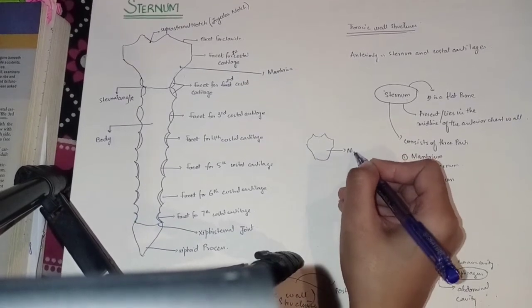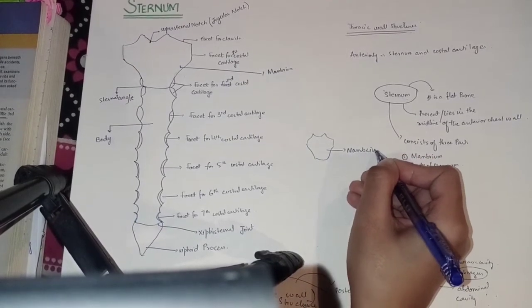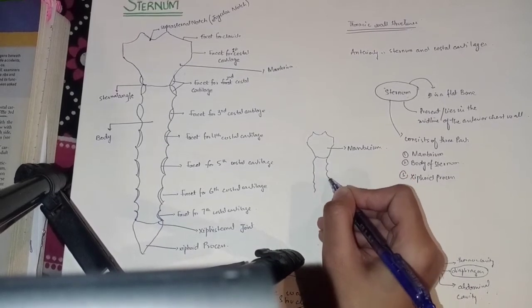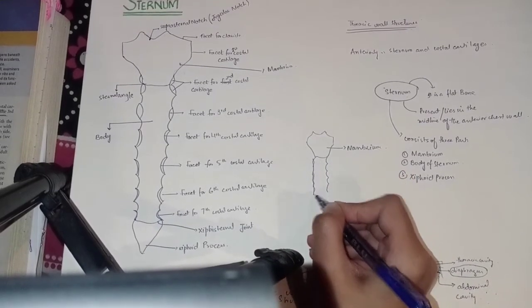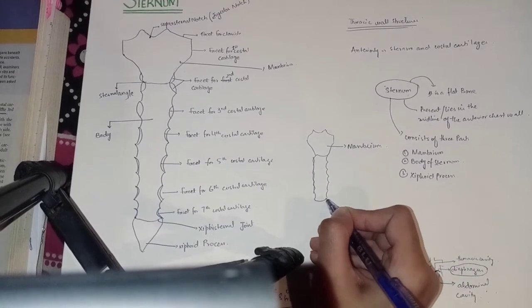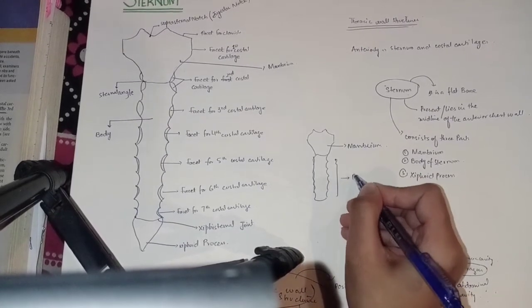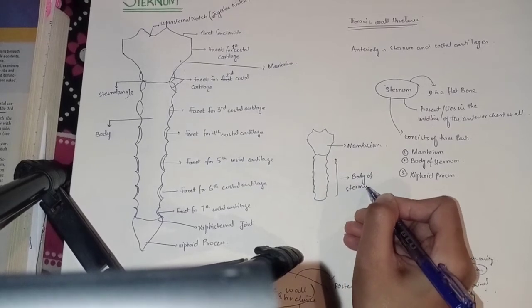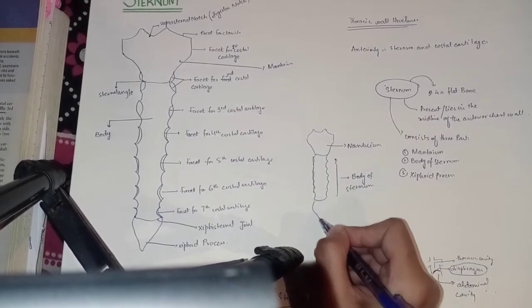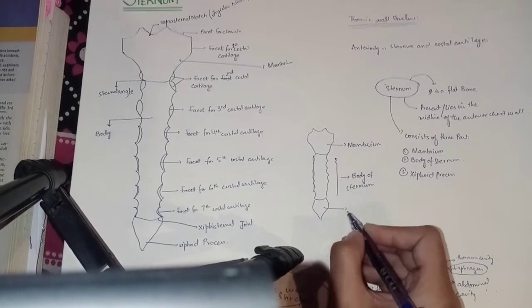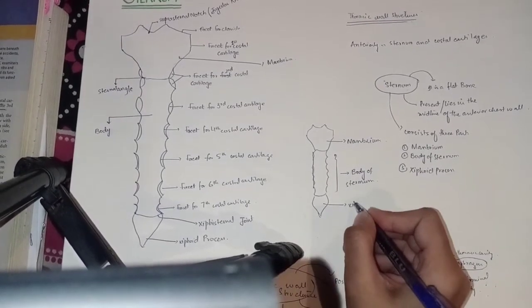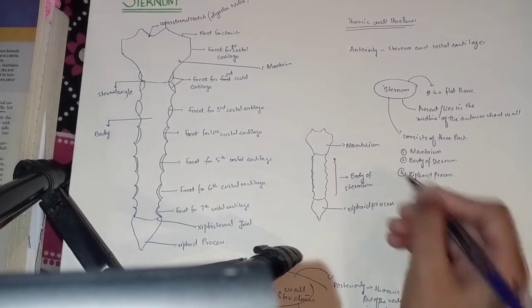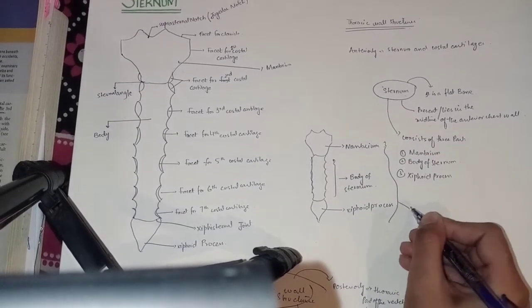This is the manubrium, here is the body of sternum, and this is the xiphoid process. So these are the 3 structures of the sternum.